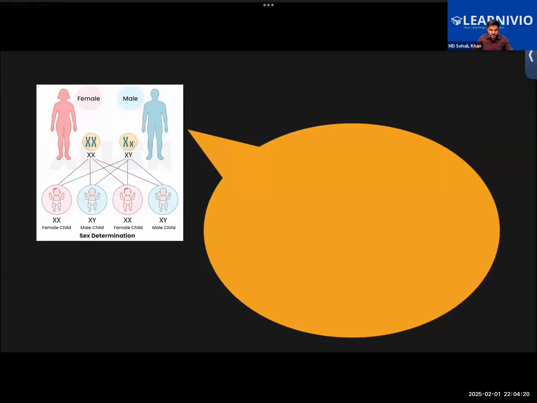I have one more question. Explain to me about sex determination. How is the sex of the unborn baby determined?